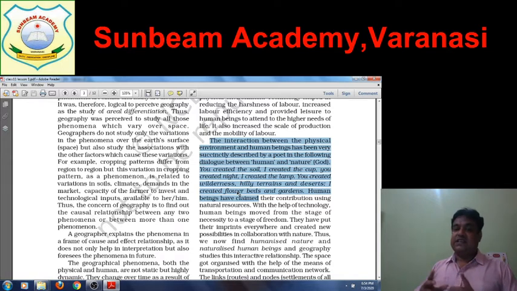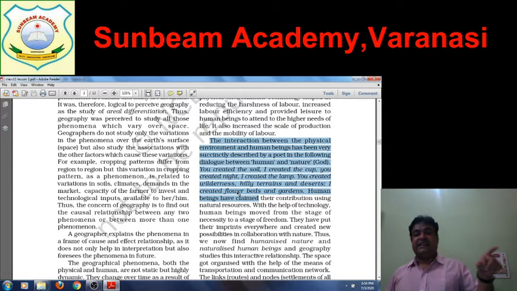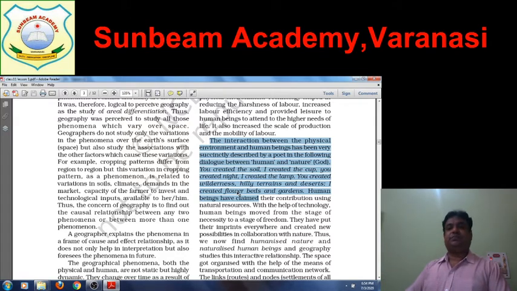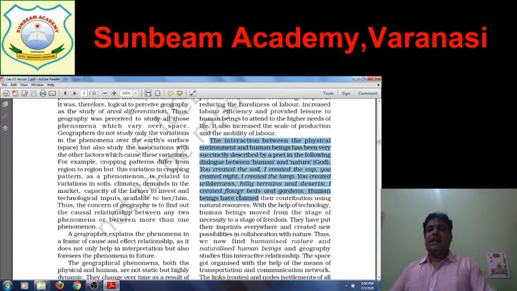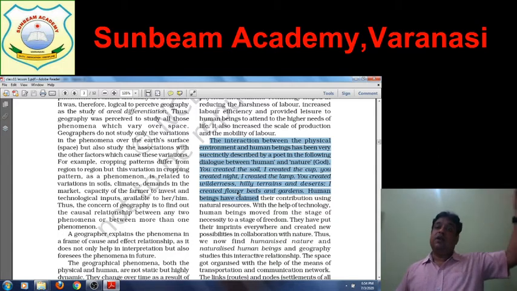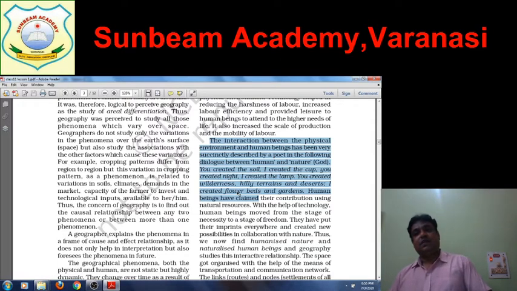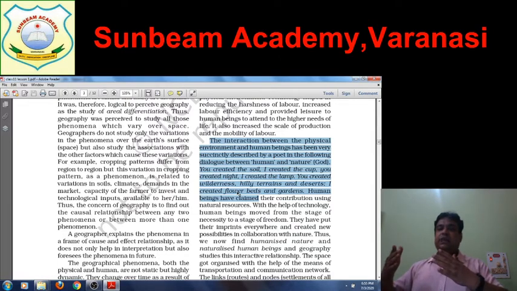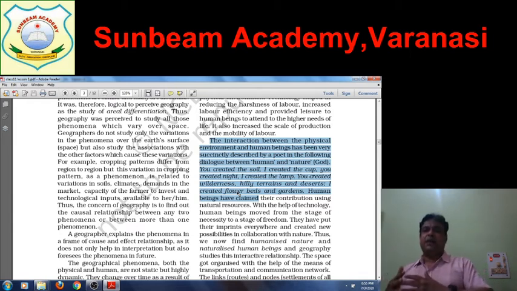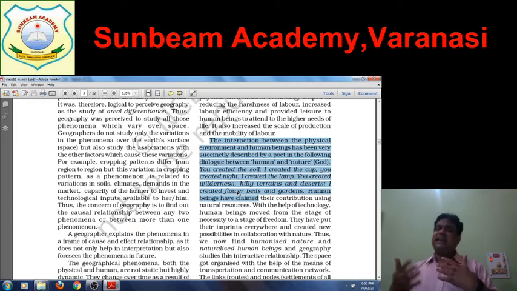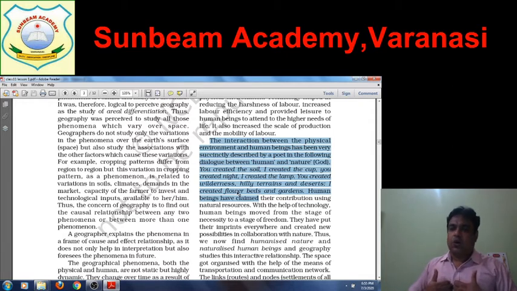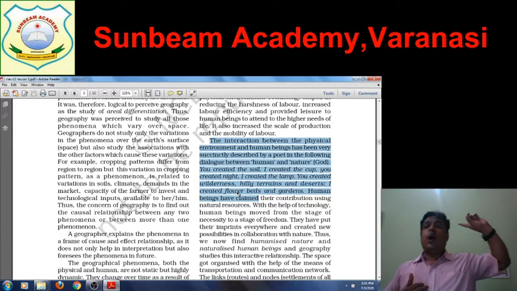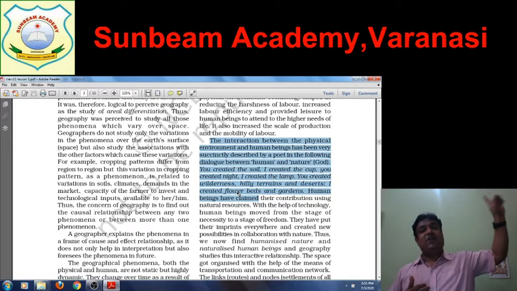With the help of technology, human beings moved from the stage of necessity to the stage of freedom. The early human, the primitive human, was dependent on nature for survival. He utilized the edible plants and animals for survival. He feared natural calamity. He feared nature, so he worshipped it. But with the advancement in technology, humans have control over natural phenomena and have made a lot of modification in nature in the past. So the early human who was dictated by nature, it was the stage of necessity.